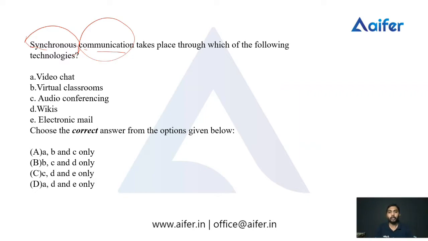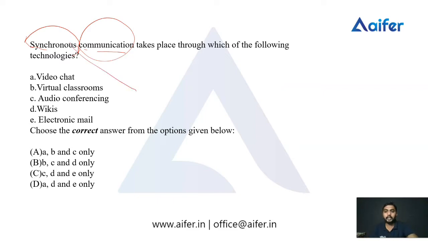So communication means exchanging information from one person to another person, and we have to know about the term synchronous. How do we define the term synchronous? Then only we can understand what is synchronous communication.